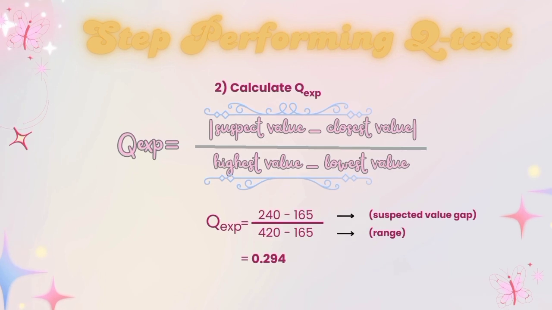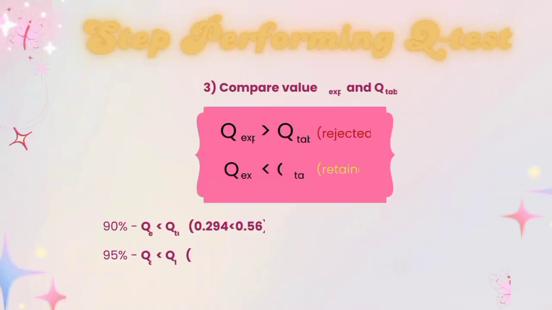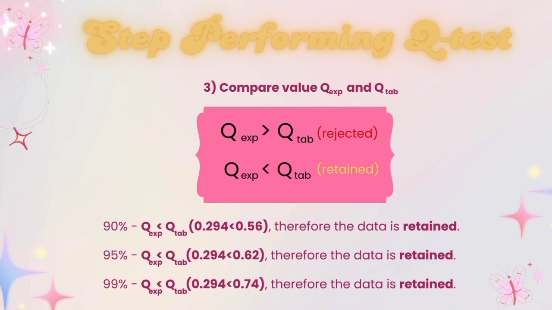The second step is to calculate Q experiment. From the suspected value, we divide by the range. To get the range, we subtract the lowest value from the highest value. And after that, we get the answer for Q experiment, which is 0.294. And the last step for performing the Q-test is comparing Q experiment and Q table. If the Q experiment is higher than Q table, the data will be rejected. If the Q table is higher than Q experiment, the data will be retained.